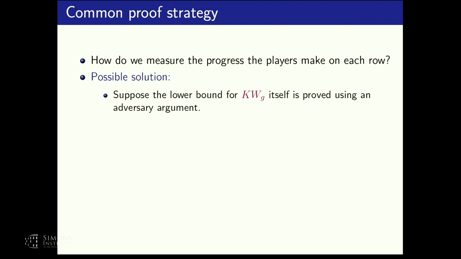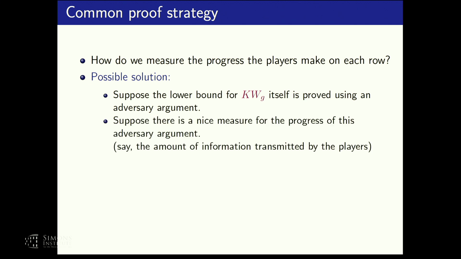The KW relation of G has its own adversary argument. And moreover, let's assume that this adversary argument that proves the lower bound for the KW relation of G has some nice measure of progress that measures how much progress the players made on this pair of rows, on the instances for KW of G.